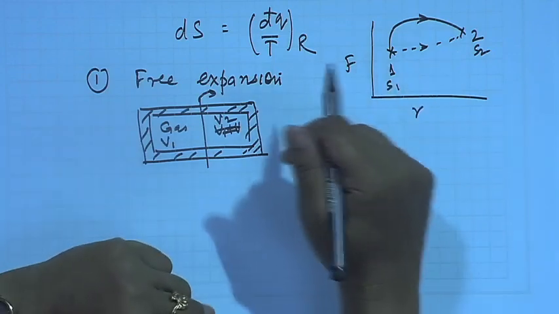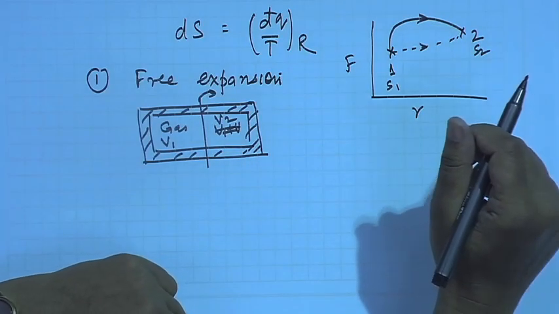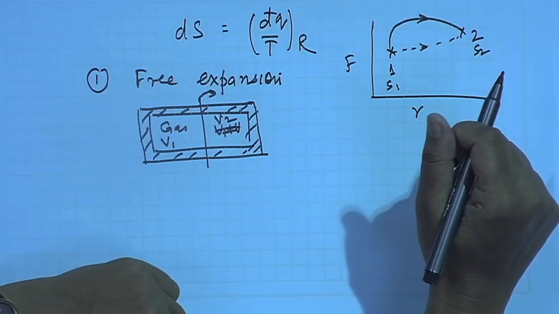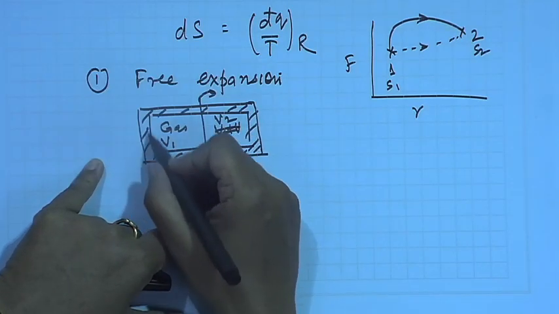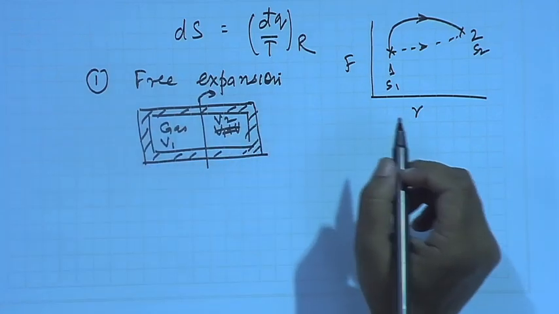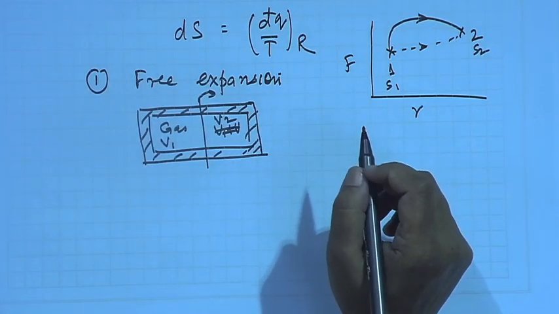So, therefore, if this process has to occur, then definitely this must be accompanied by an increase in the entropy. Let us see whether it happens or not, or in other words, how to calculate the entropy change of this particular process of the gas expanding from a volume V1 to a volume V1 plus V2 when it is kept enclosed in an adiabatic container.